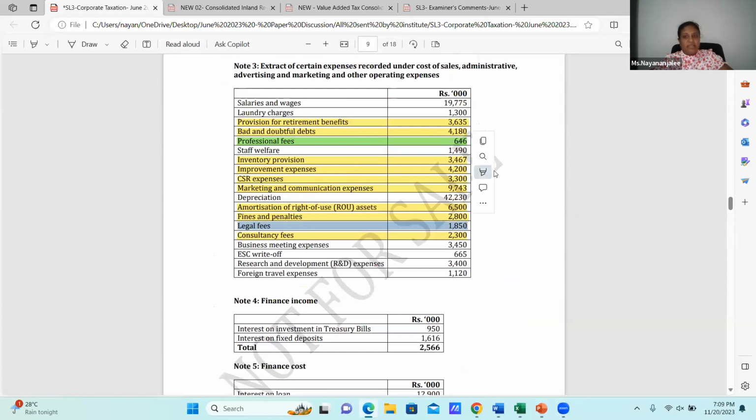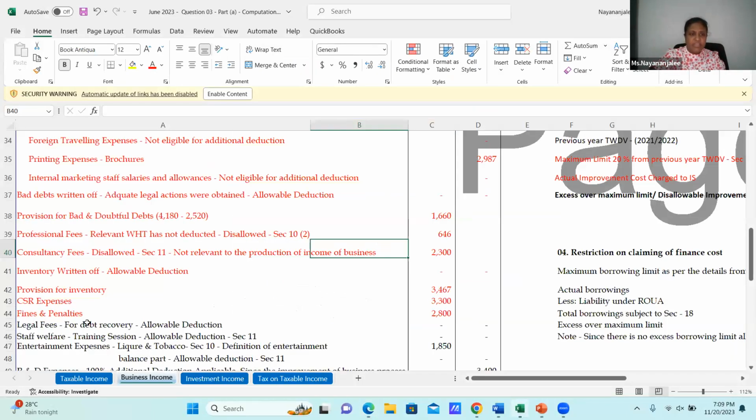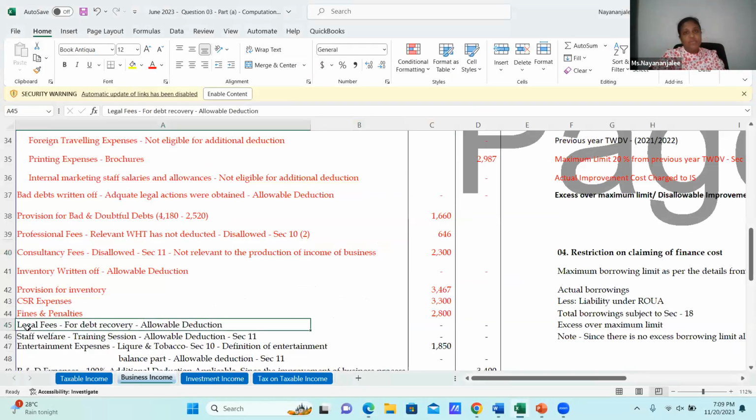Assume that it has been paid after 1st January, and the relevant WST has been deducted. Since it is silent, you can put it and do it, because it has not been tested under consultancy all over the paper. Then it's a legal fee for bad debt recovery.